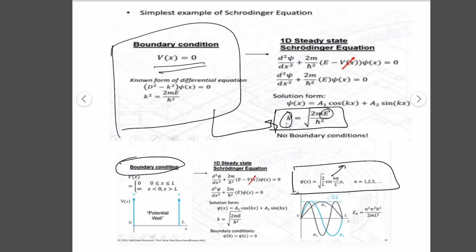So with the boundary conditions, the solutions are restricted, where we have only certain solutions. But for a free electron, the E-K diagram can be anything, there will be any solution for that, because they have no boundary conditions.